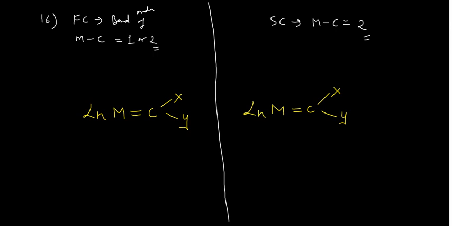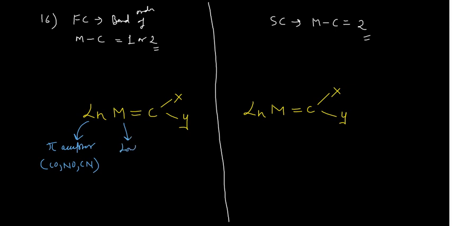So how can you actually decide? See, whenever you are talking about the Fischer carbene, these must be the pi acceptors, which I have written here, like CO, NO, CN, etc.